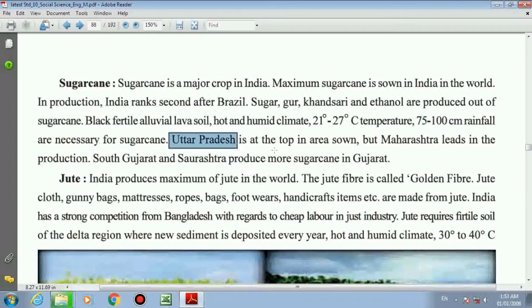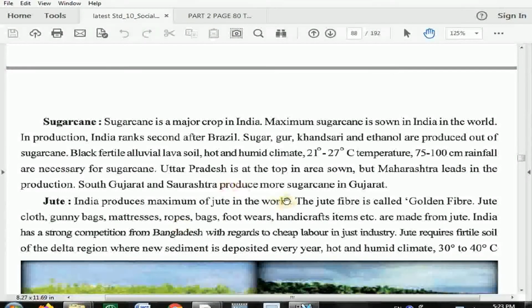Uttar Pradesh is at the top in the area sown. Among all the states, Uttar Pradesh has the highest area sown. But Maharashtra leads in the production. Again, area sown and production are different. Area sown means where you put seeds in the land and then start growing. Production is altogether different. So I am again clarifying, please be careful. That is why I am saying again and again, please be careful.